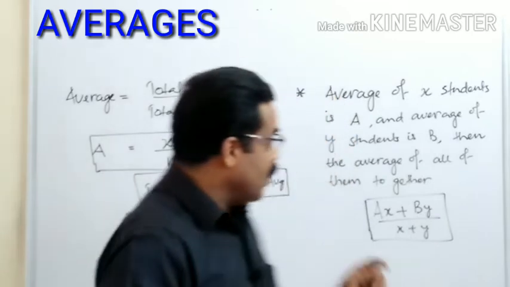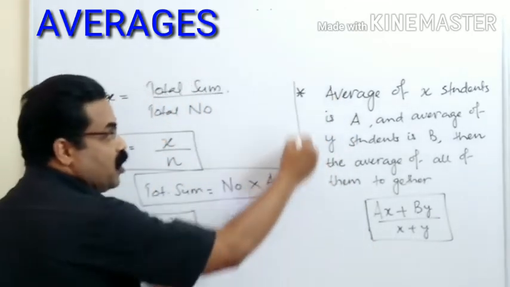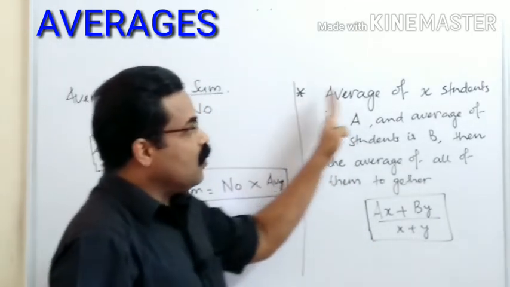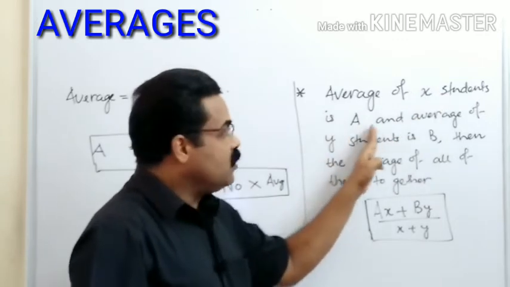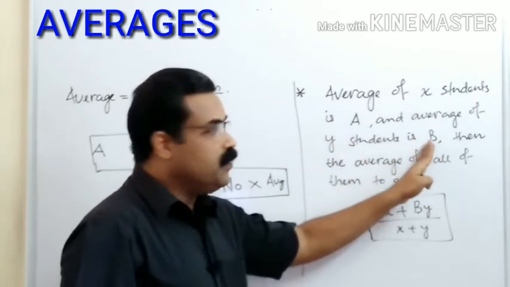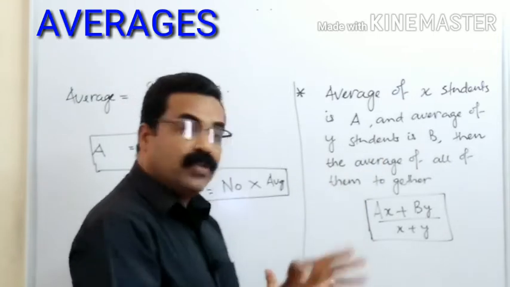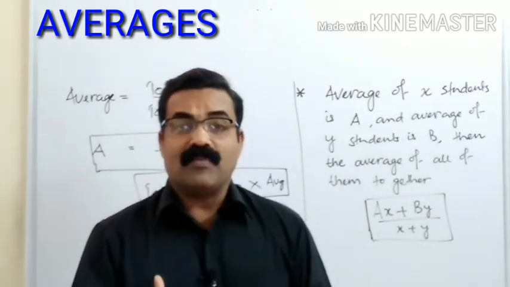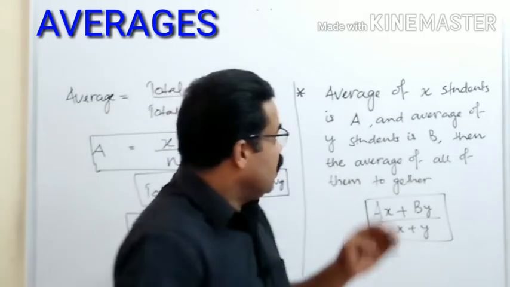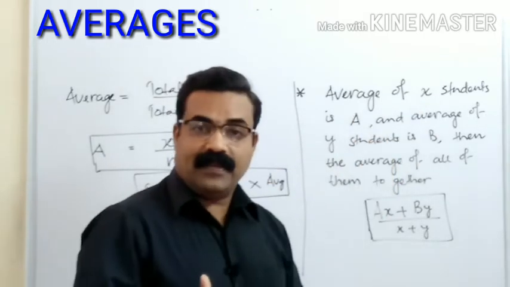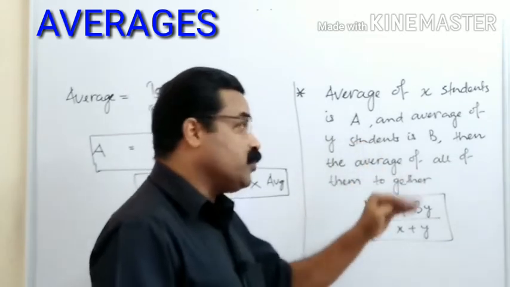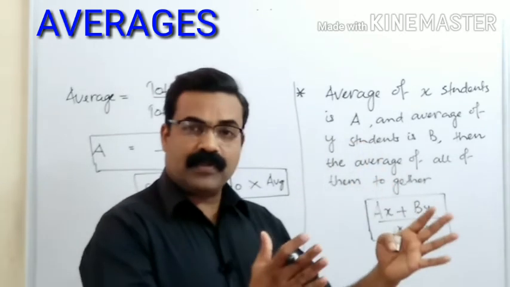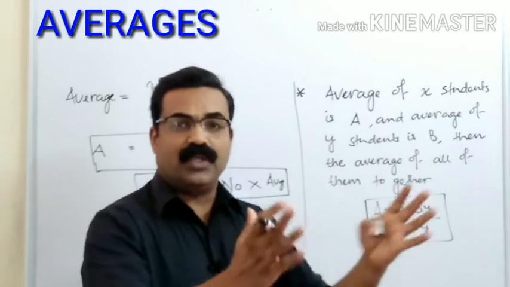And the second thing, I have written one very important piece of information here, students. The average of x students is a and the average of y students is b. Then what will be the average of all of them together? These types of questions are very common when we talk about the topic of averages. So some group of x students and y students, 2 different groups.